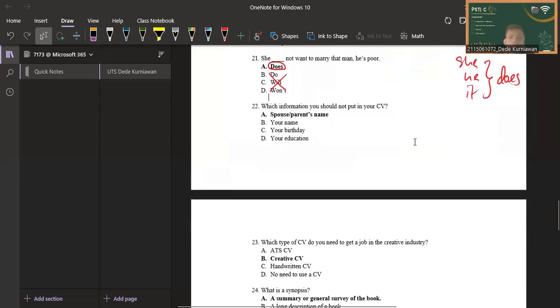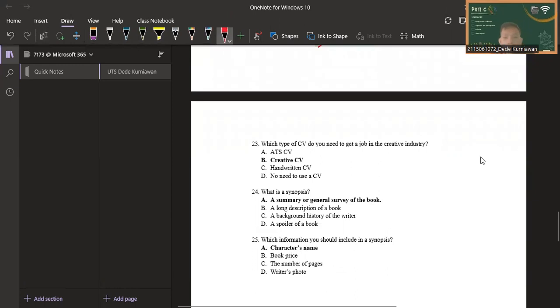Number 22: which information should you not put in your CV? So your name, your birthday, and your education are a must. So you have to put your name, your birthday, and your education. Here the answer is should not. So spouse or parent's name is not mandatory to put in your CV. So the answer is A, spouse or parent's name.